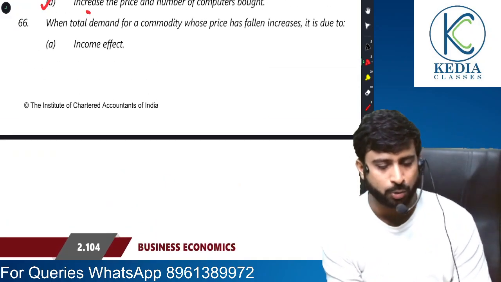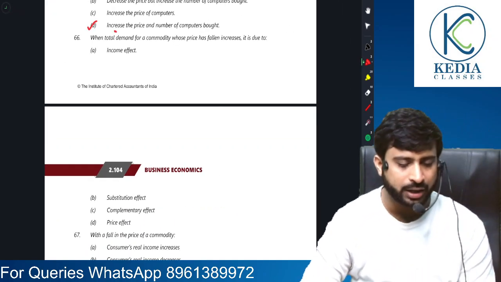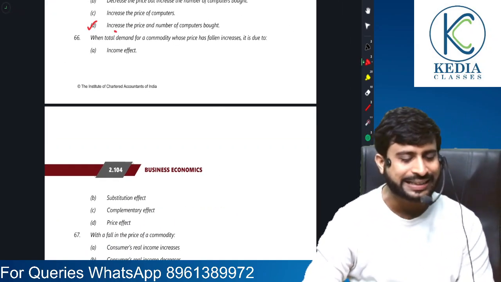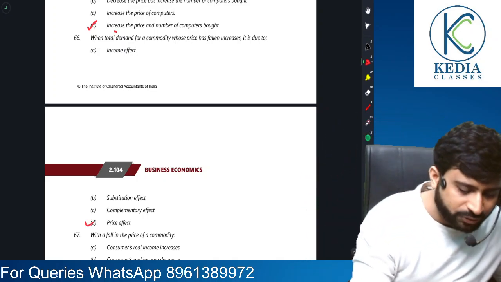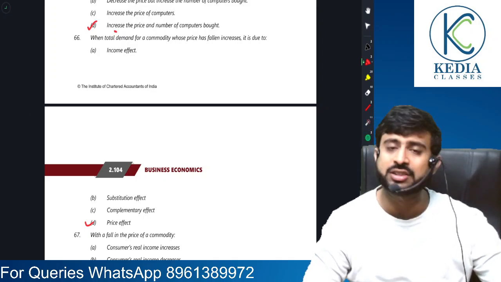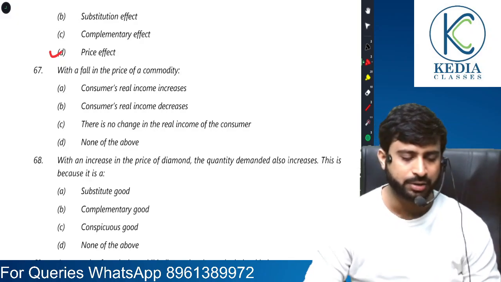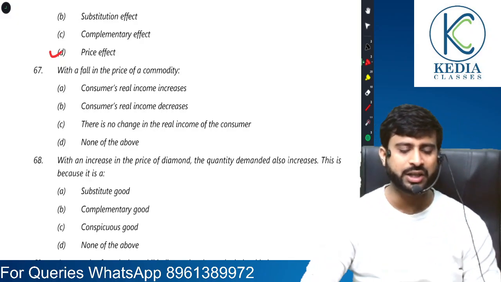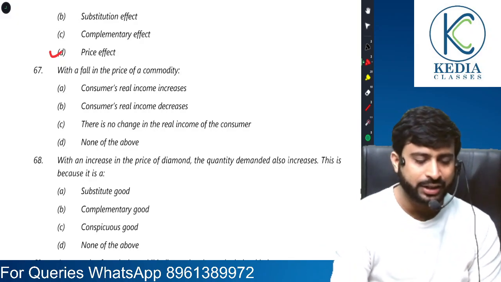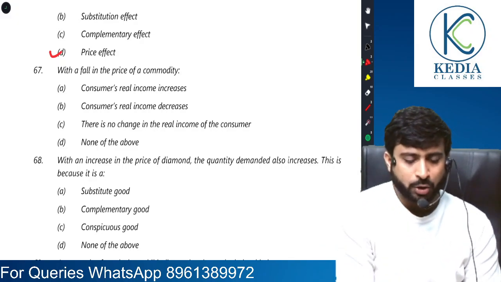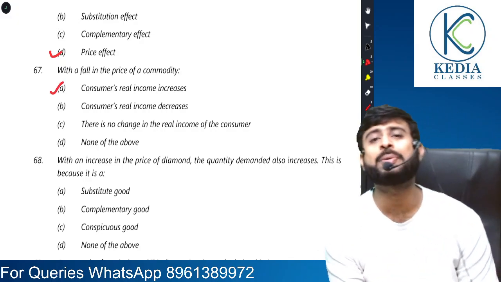When total demand for a commodity whose price has fallen increases, there is an increase in demand due to reduction in price. So it is price effect. Price effect is the sum total of income effect and substitution effect. Pay attention, everyone. With a fall in price of a commodity, consumers' real income increases, because now the consumer can buy more of the commodity.